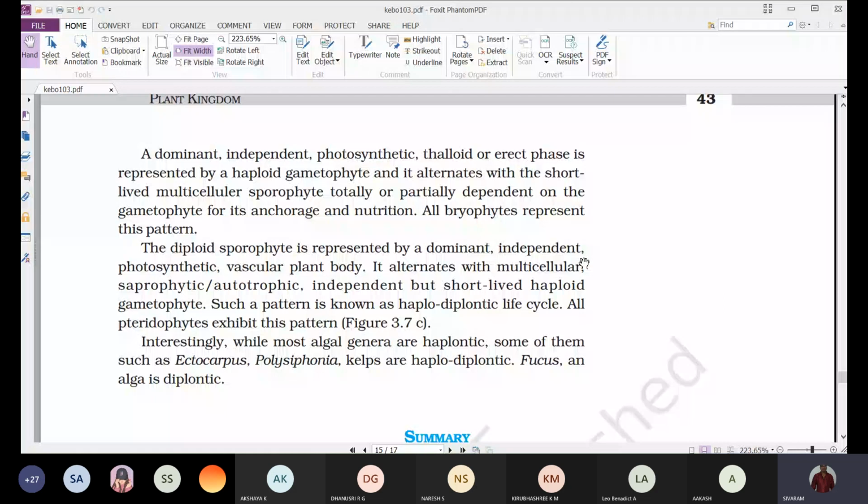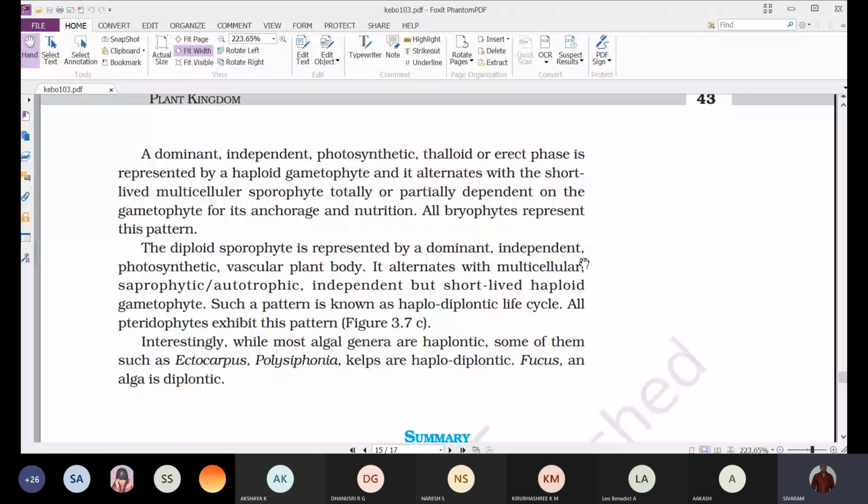So in bryophytes, the dominant photosynthetic free-living stage is represented by the gametophyte, which is haploid, and it alternates with the short-lived diploid sporophyte, which is depending upon the gametophytes for its nutrition and anchorage attachment. This type of life cycle we are observing in case of bryophytes.